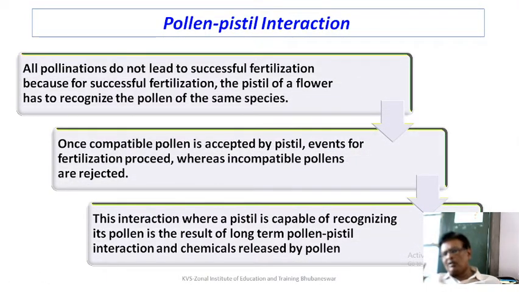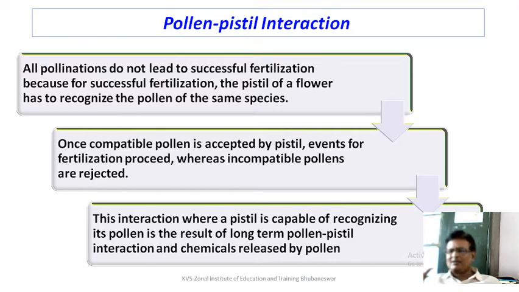So by following all these outbreeding devices, a plant can prevent inbreeding and support outbreeding, because inbreeding continuously leads to homozygosity and at the same time inbreeding depression. So plants have evolved mechanisms for how inbreeding is prevented and how outbreeding can be done. These techniques are outbreeding devices. Dear friends, let us move to the second part, pollen-pistil interaction.